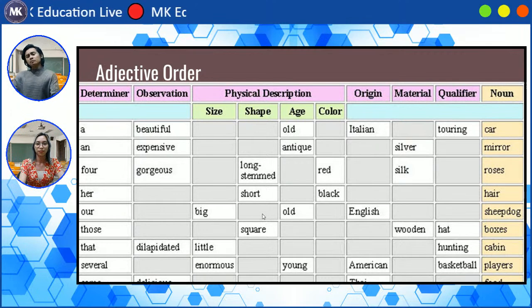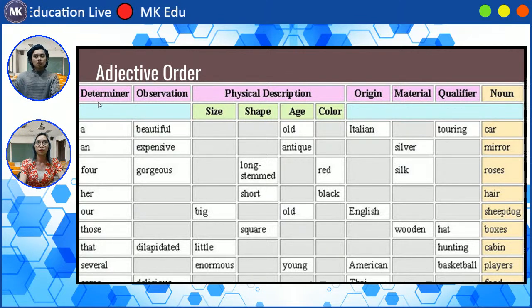Now, it might seem strange that these are all describing words, but why is order so important? Like in all things in life, having a strict order of things keeps things nice and understandable. So how do we order adjectives in the English language? We do it simply by following this table.